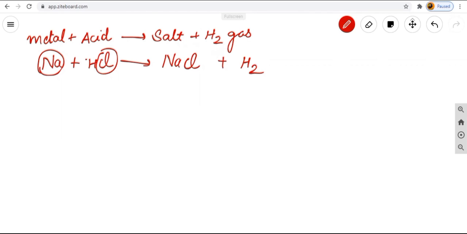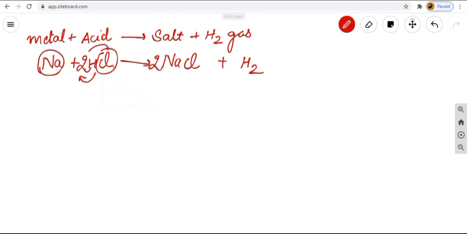So how will we do the balancing now? If I multiply this HCl by 2, what am I getting? 2H, so I got it from here. But from here, we are having 2Cl. So what do we have to do? On the right hand side also, we have to multiply it by 2.